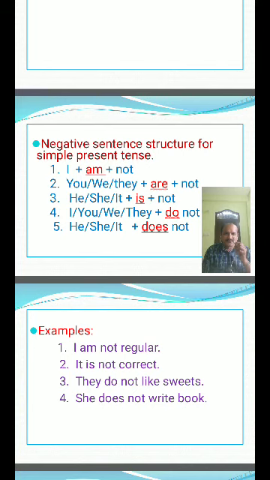Rose is a beautiful flower. Tell me, what is the negative sentence for that sentence? Rose is a beautiful flower.